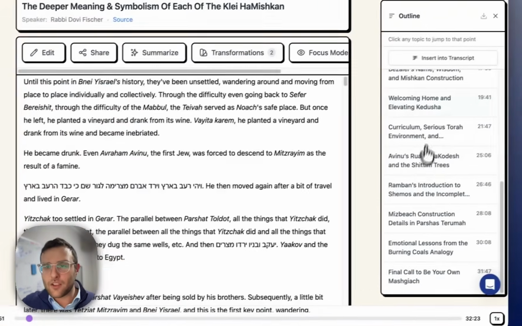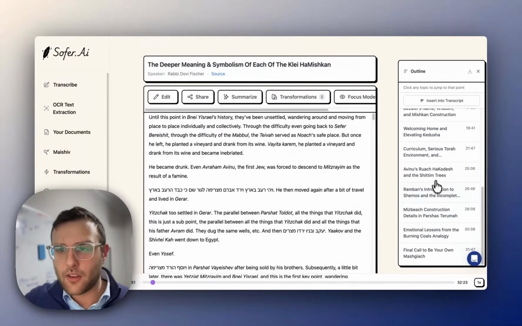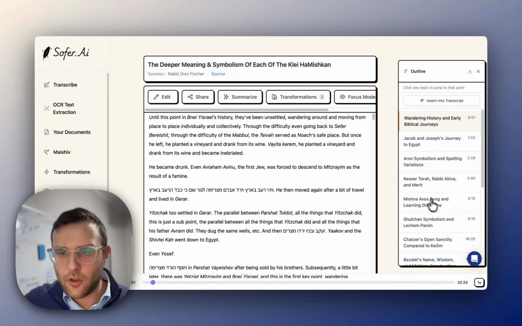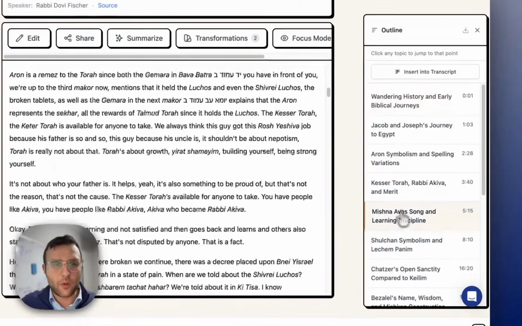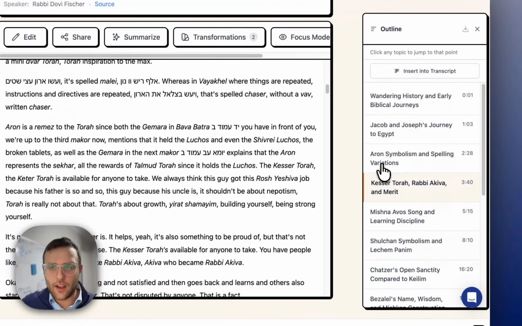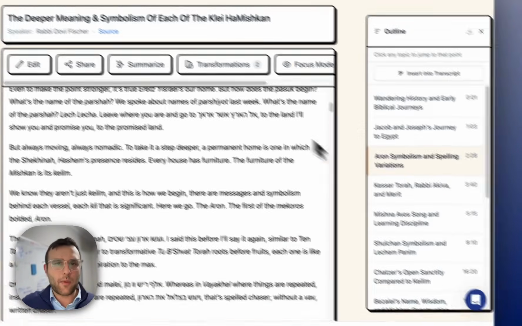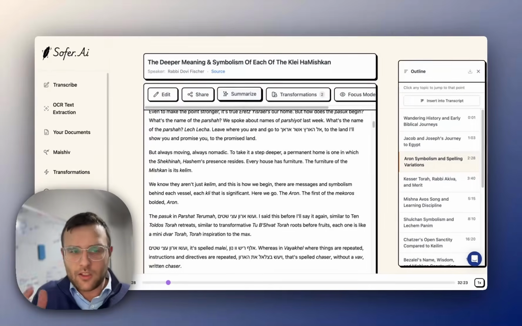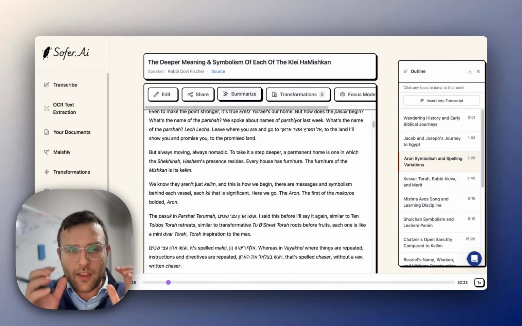Not only that, based off of this, we have a timestamped topical outline. So you could click any topic here, and it'll bring you to that point in the class, so you could listen to it. You could find the ideas that you're interested in, and we have summaries here. This is the basic transcript page, and the transcription, again, is what opens everything up.